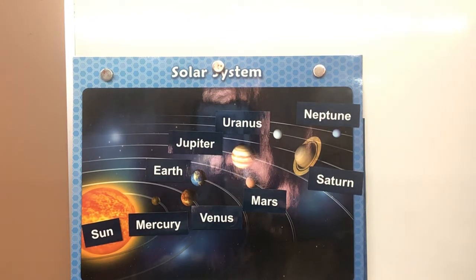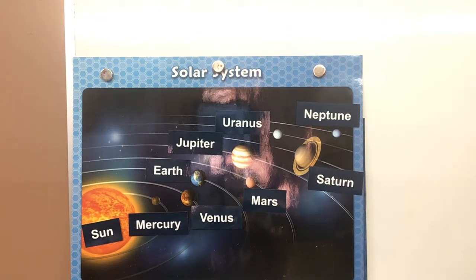The moons. We needed to do the terms to remember first. Moon, a heavenly body that orbits a planet. So are we the only planet that has a moon? No. In fact, we're going to learn that some planets have more than one moon, don't they? Next, satellite. Something that orbits a heavenly body. The moon is a natural satellite of Earth.